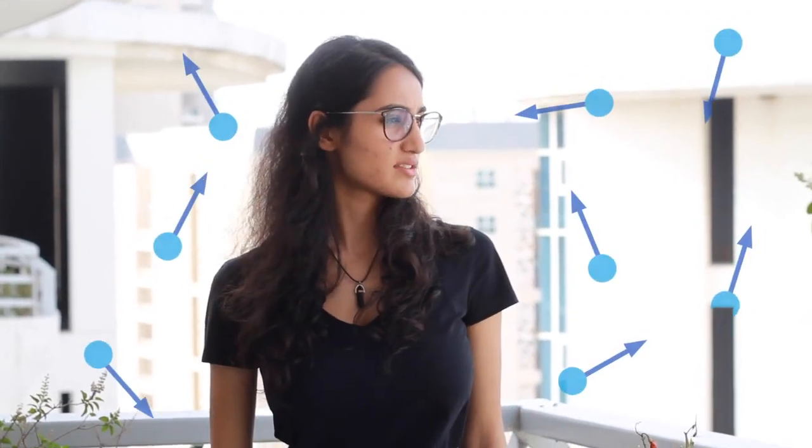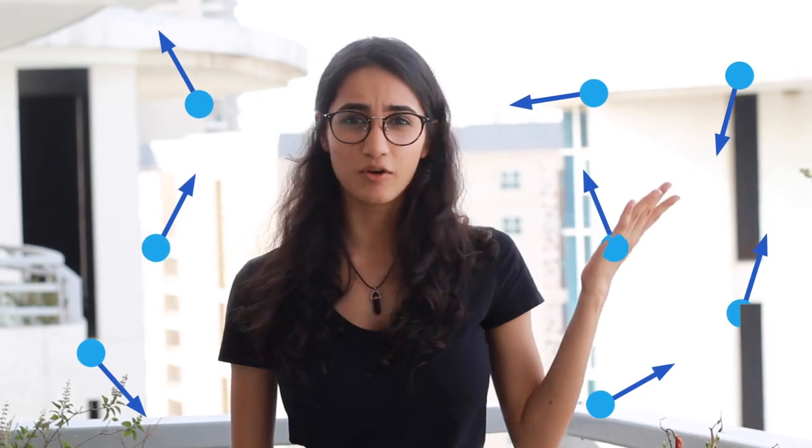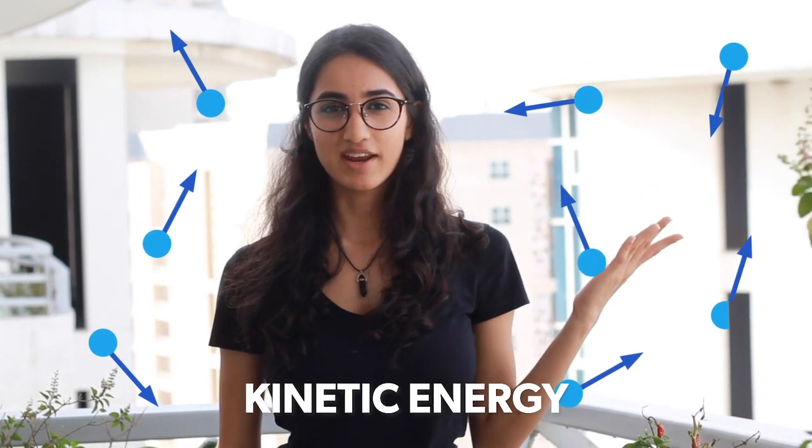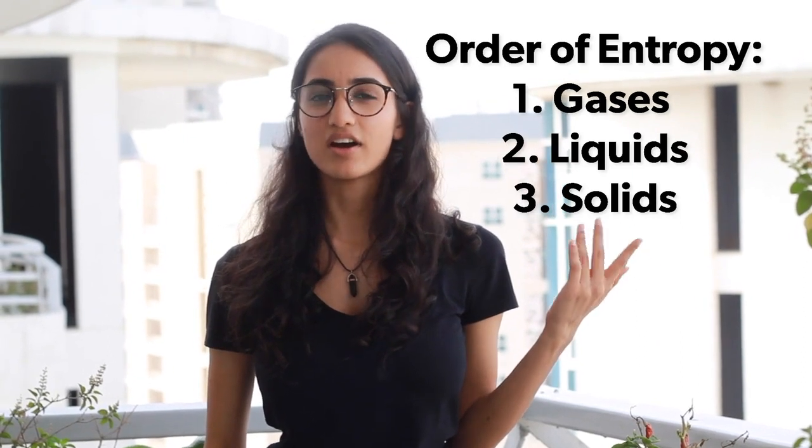entropy is actually a measure of energy spread of a substance. For example, if you look at the air around us, we see that it has certain particles. Each of these particles possesses some kinetic energy. However, since the particles are so far spread out, we realize that the energy spread in air is extremely high. Therefore, air and other gases have a higher entropy.